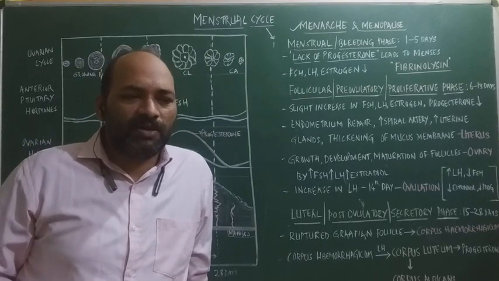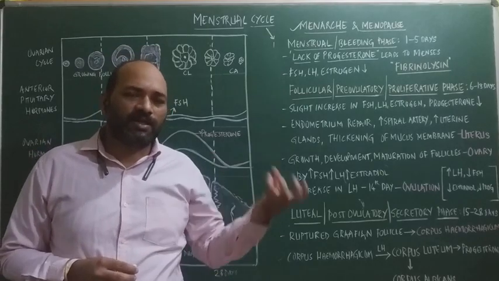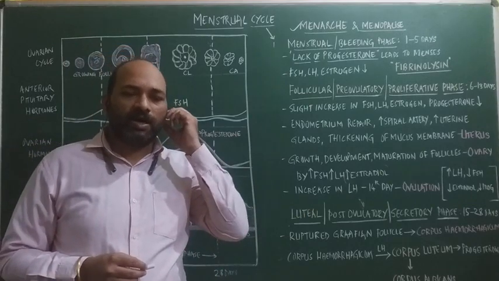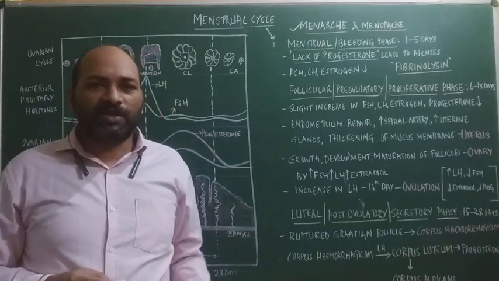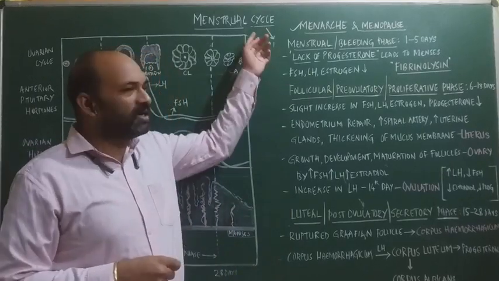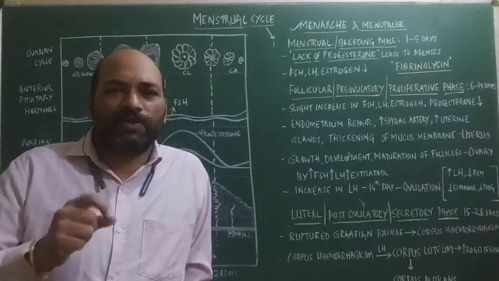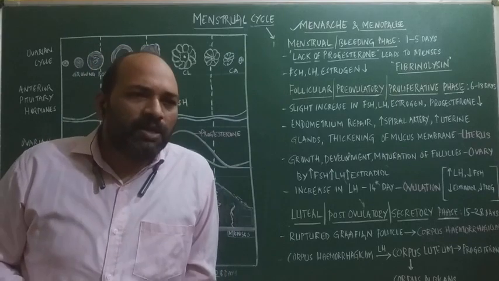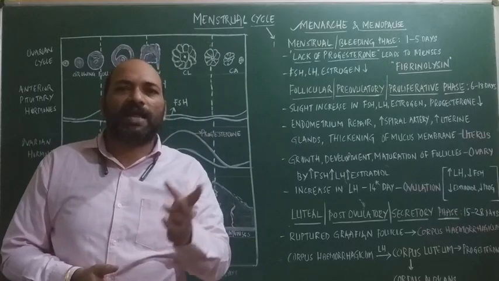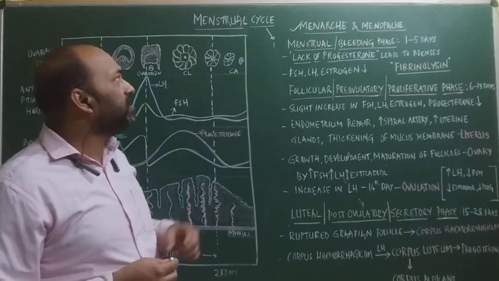Whereas in case of the non-primate females, there is another cycle which occurs. That is what we call the estrous cycle. Estrous cycle generally occurs in different species, and there is a variation of the time. But in case of the menstrual cycle, the time is limited to 28 or 29 days. But on an average, what we are telling is 28 or 29 days, but it may extend up to 35 days even. So that is menstrual cycle.